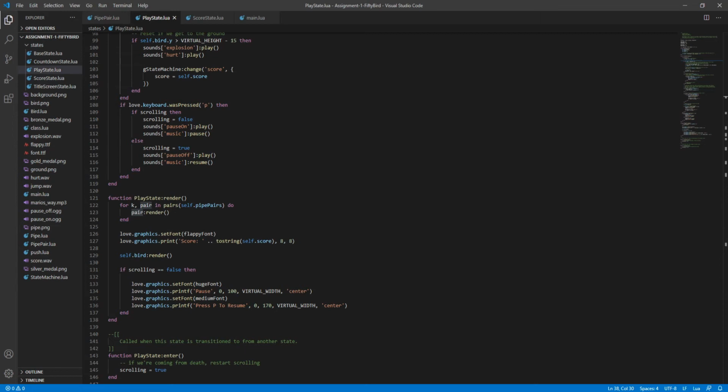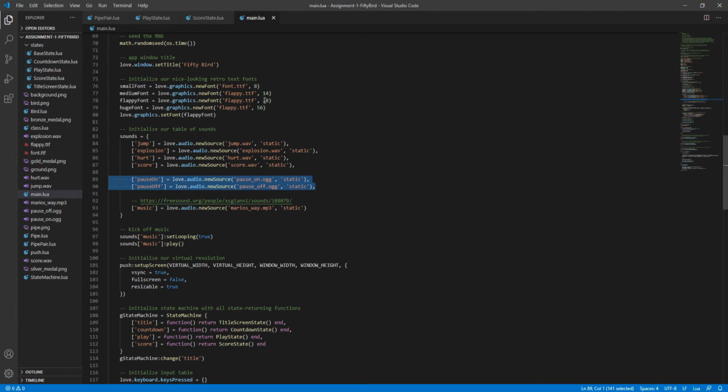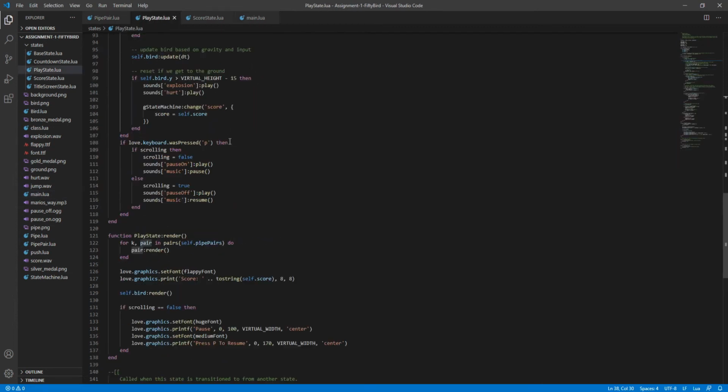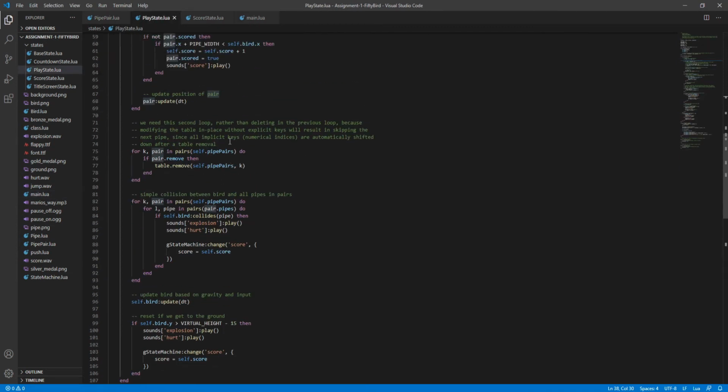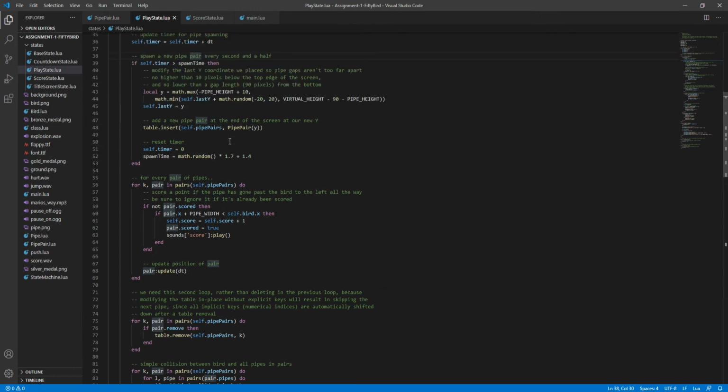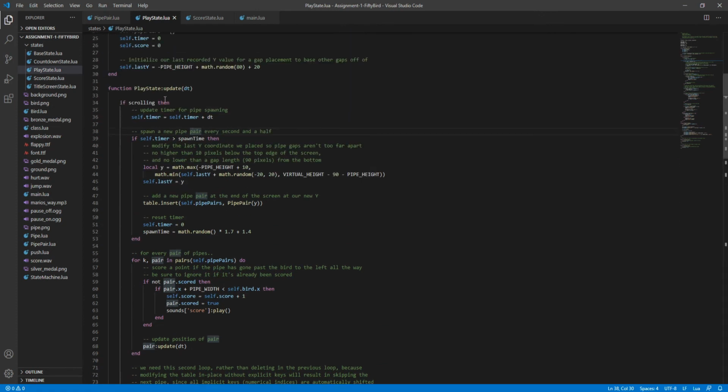So if we press P and our game is scrolling, stop everything and play the sound pause on, else resume and play the sound pause off. And of course, pause on and pause off sounds are initialized in the main.lua script. And I added the scrolling condition at the start of the playstate update function.